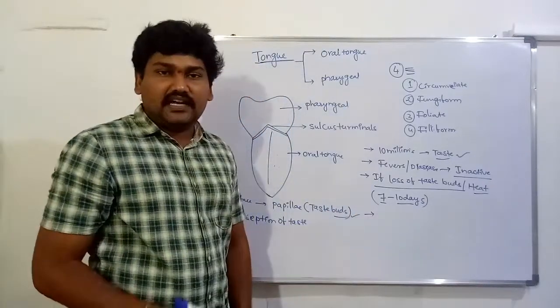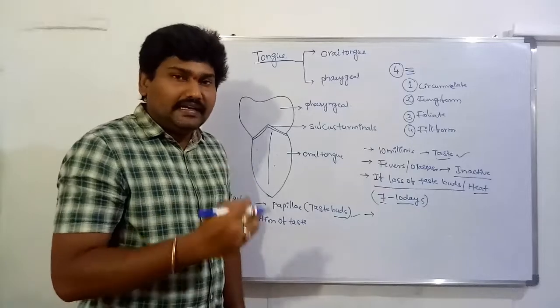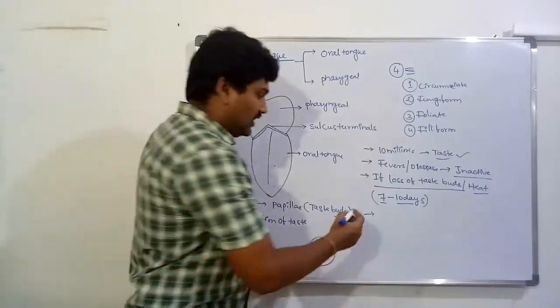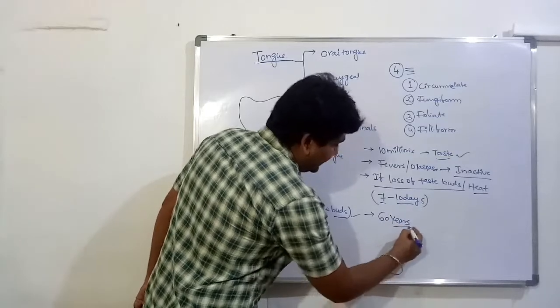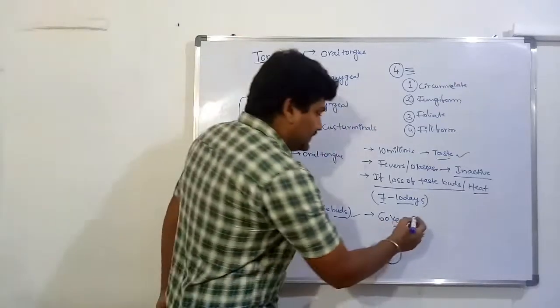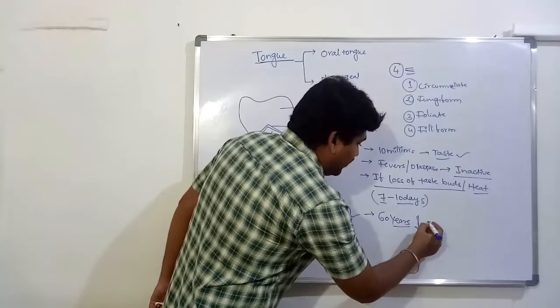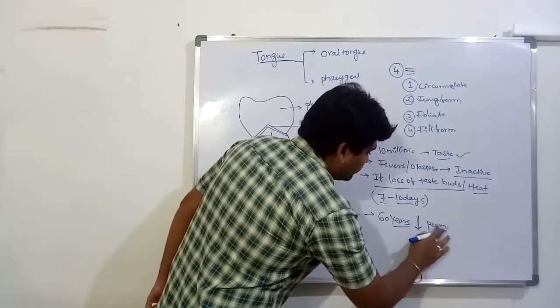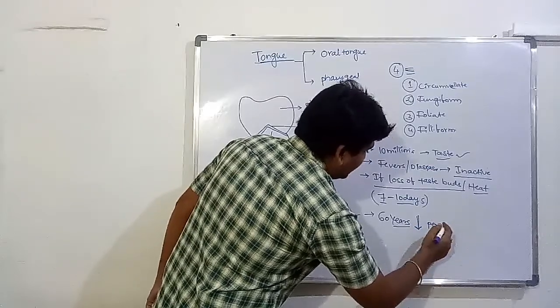After 60 years, the taste buds gradually decrease in performance.